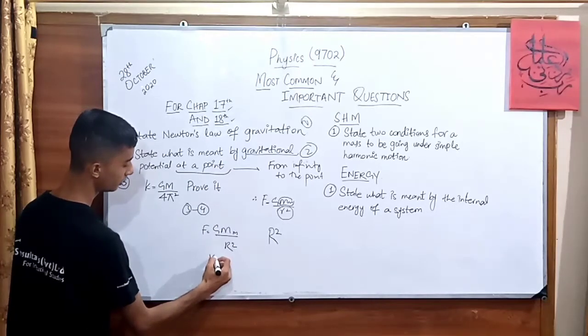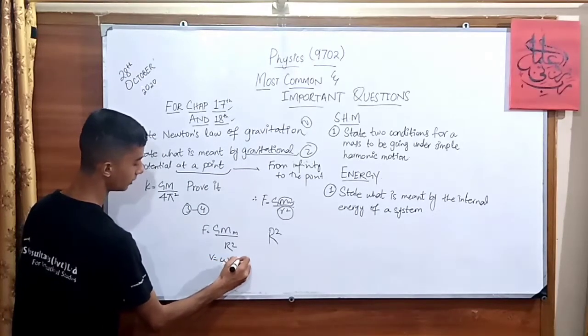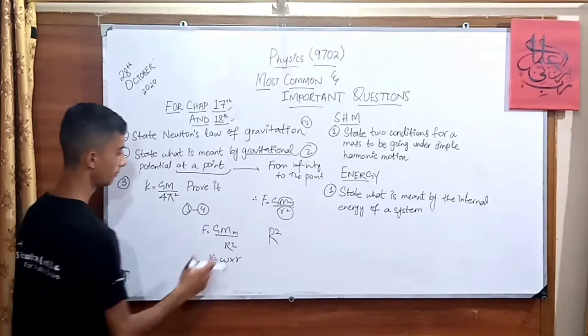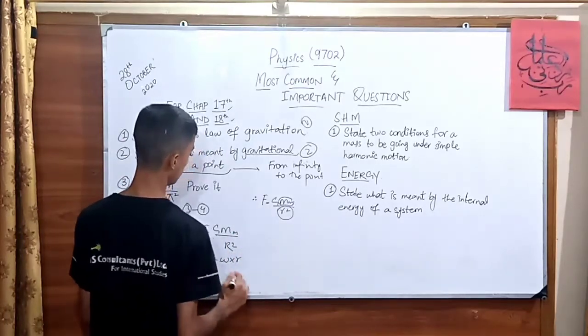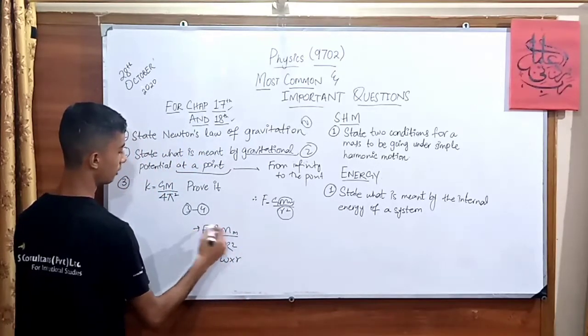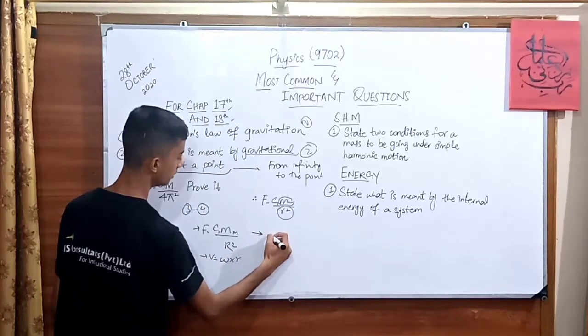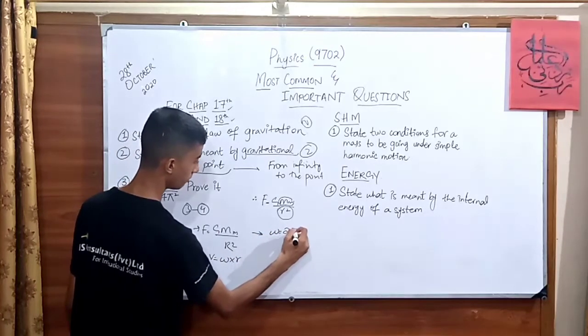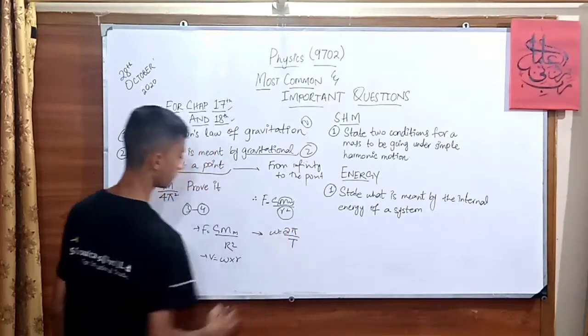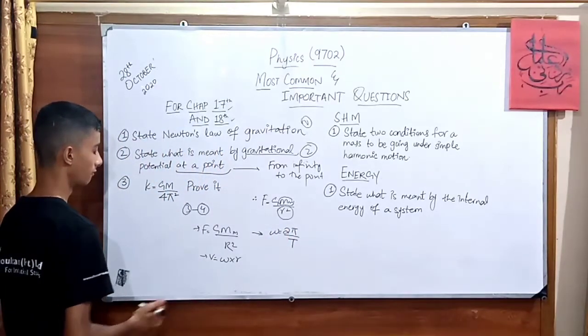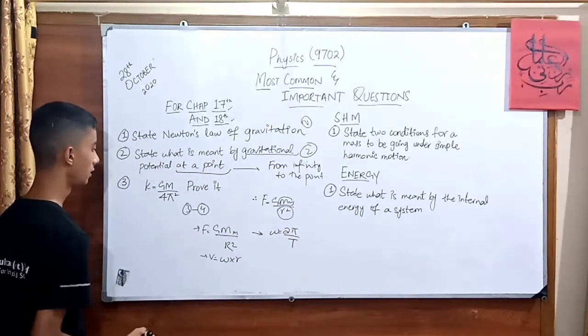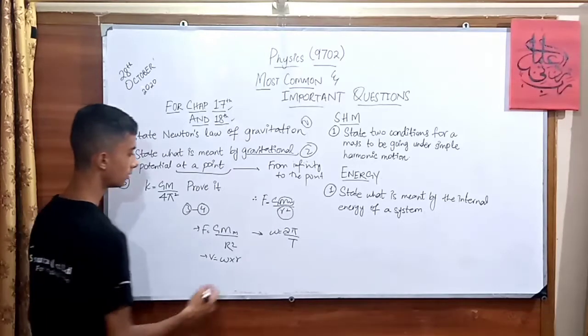Then we have the formula v equals angular velocity multiplied by the radius. Third, we have the formula 2 pi upon T, which is about the frequency, the opposite of frequency.